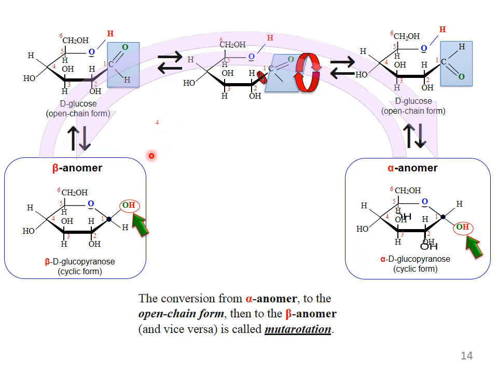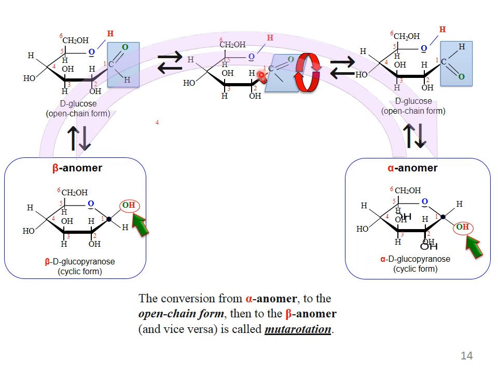In D-glucose open chain there is free rotation between carbon number 1 and carbon number 2, and this free rotation means sometimes this carbon is oriented upward and sometimes downward. Upward results in the formation of the beta anomer and downward results in the formation of the alpha anomer.